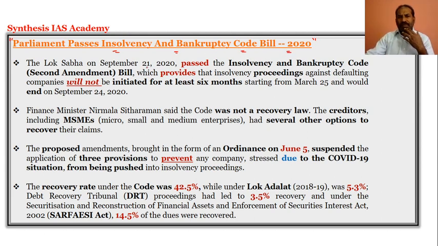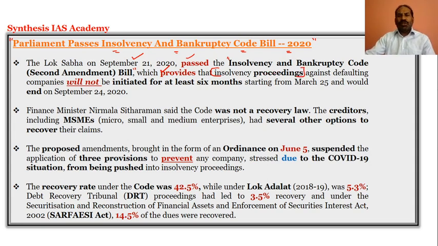And what do we have? We have seen that on September 21, 2020, the Lok Sabha passed the Insolvency and Bankruptcy Code (Second Amendment) Bill 2019, and once it is passed, it will be the Insolvency and Bankruptcy Code Bill 2020. And what does this provide? It provides for the insolvency proceedings.